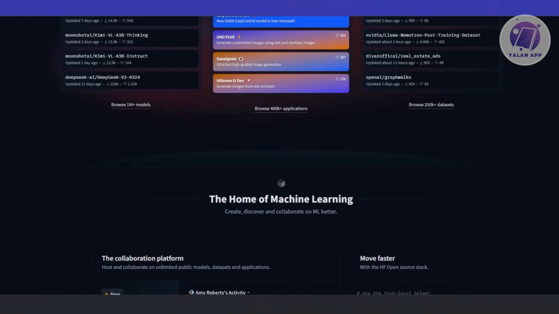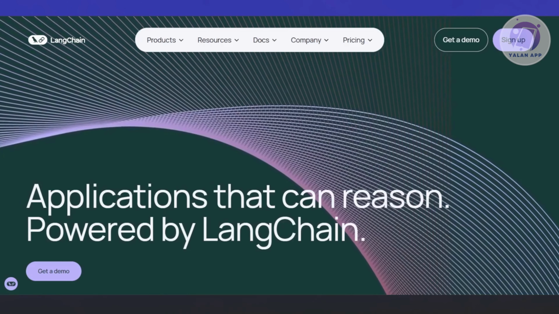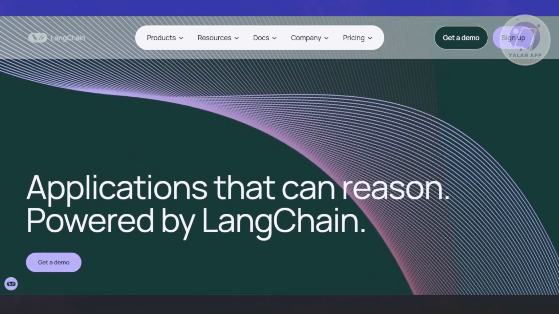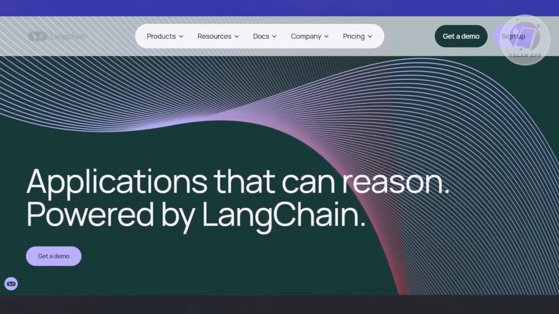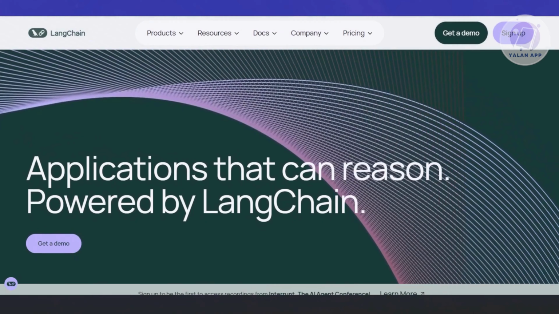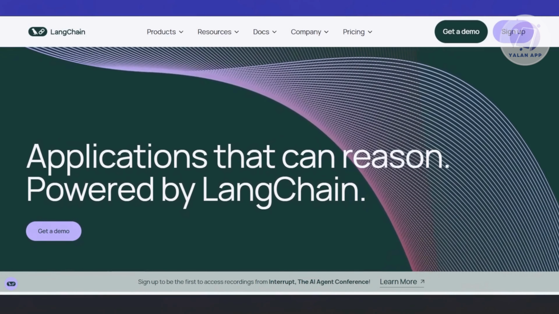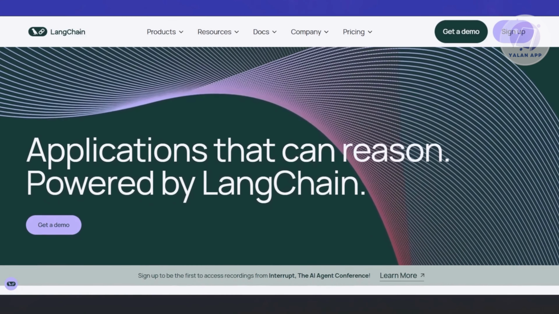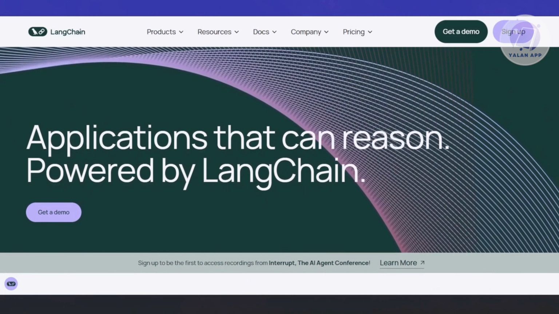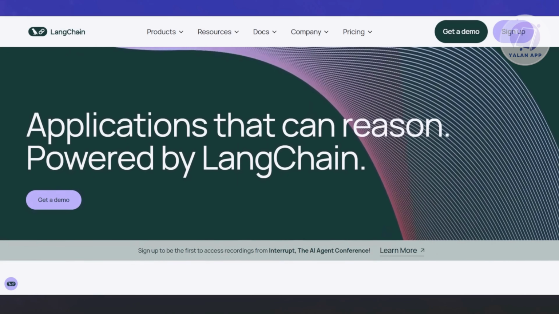So that's Hugging Face. Now, what is LangChain? LangChain is like the orchestra conductor for AI models and tools. It doesn't create AI models, but it's about how you chain different models and tools together to create a full AI-powered app. Let's say you have an image of people on a book. First you run that through an image to text model from Hugging Face, and it says a group of people standing on a book.